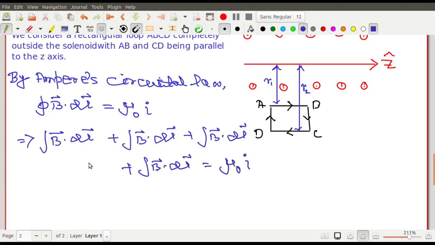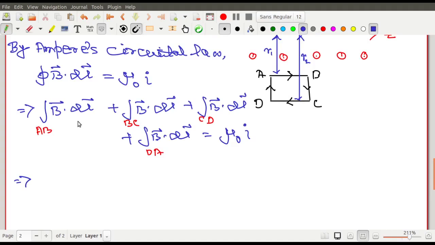লিখলাম 4 বার B dot dl. Now these B dot dl are over what? এগুলো কার উপর আছে? AB, BC, CD, DA, right? হয়ে গেল. Now this one will be B dot dl, না? AB এর উপর আছে B dot dl. So you write it over here, B of r1, B which is the function of r1, because এটা কত ডিসটেন্সে আছে, এই পুরো লাইনটাতে সেম, it is same all through this line, এই AB গোটা লাইন জুড়ে ম্যাগনেটিক ফিল্ডটা সেম, রাইট?